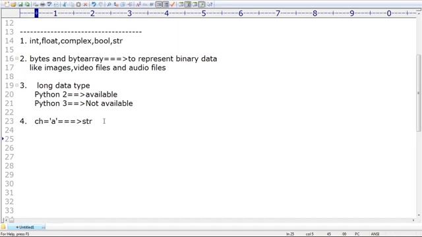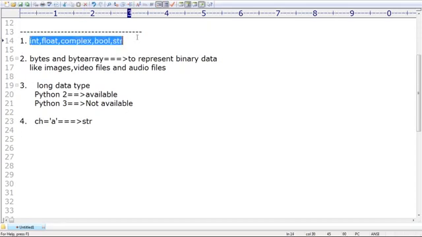Multi-line string literals, if you want to represent them, happily we can go for triple quote symbol. Next, if in your string literal single quotes are there and double quotes are there, in that particular case also we can happily go for triple quote symbols. But anyway, we are going to discuss the string data type in a bit more detail. Don't worry about that. Up to this, no more explanation is required.